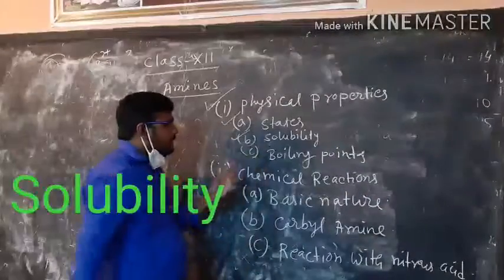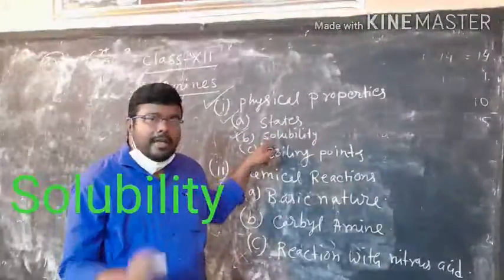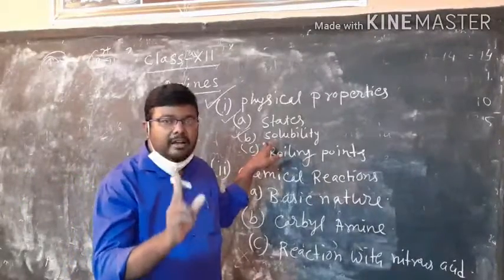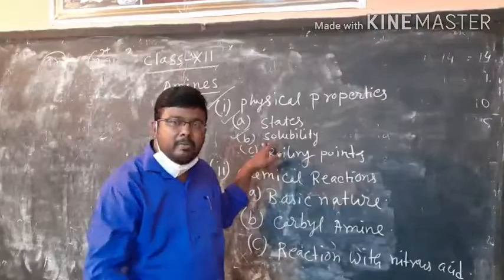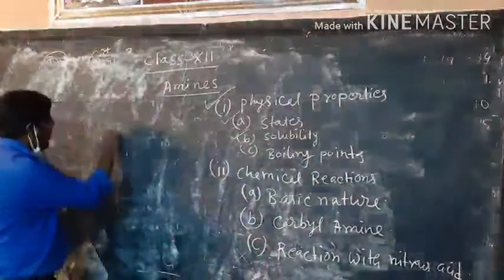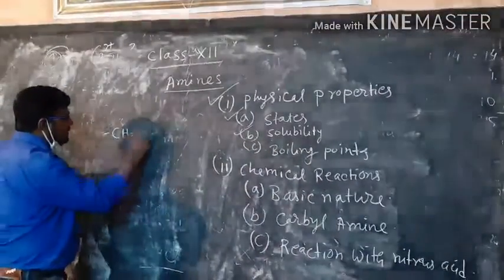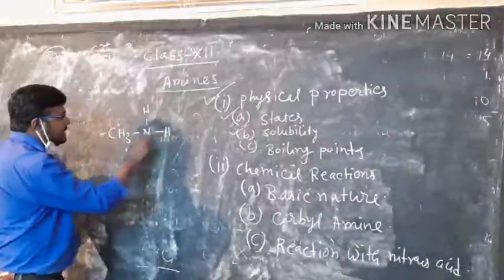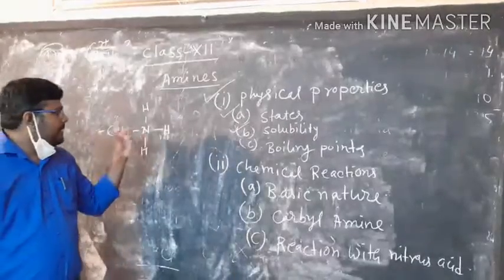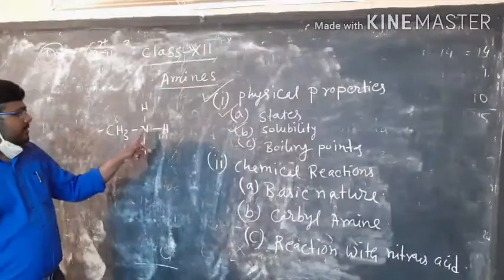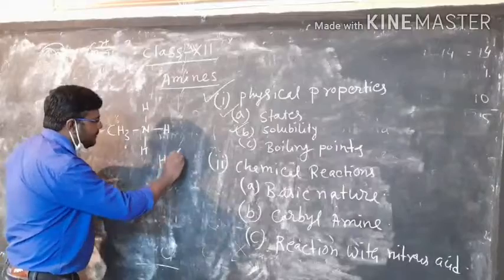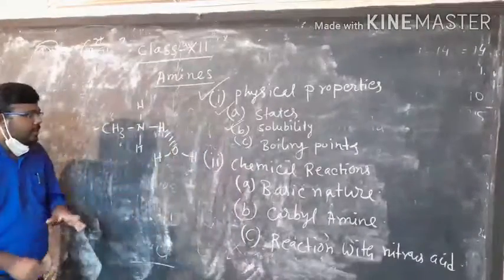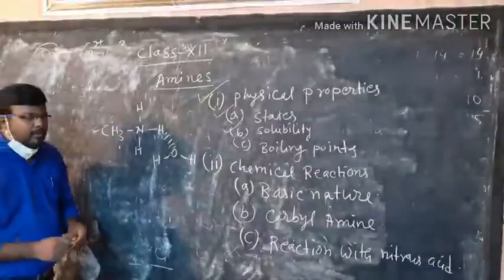Now if we consider solubility, the lower amines are soluble in water as they are able to form hydrogen bonds with water molecules. Let us consider methylamine, CH3NH2. As hydrogen is attached to the electronegative element nitrogen, this will form a hydrogen bond with the water molecule like this. So as they are able to form hydrogen bonds with water, they are water soluble.